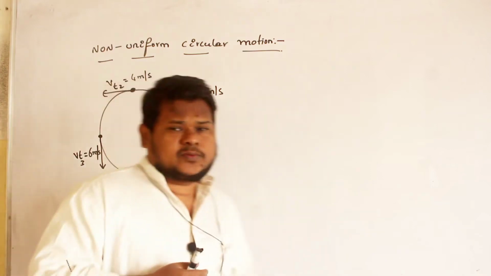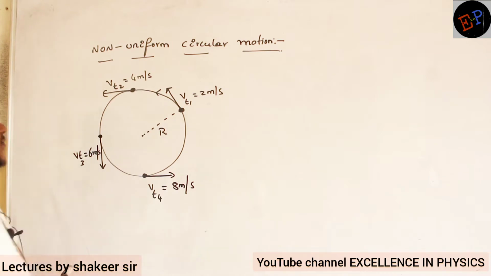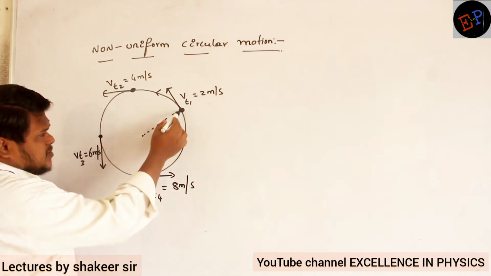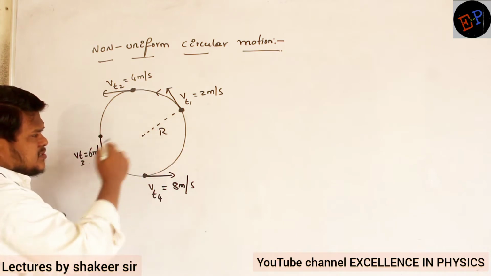Previously we studied up to uniform circular motion. Now we are studying non-uniform circular motion. So what is meant by non-uniform circular motion? See here. This is a body which is moving in a circular path. Clear? The radius of the circular path is r.